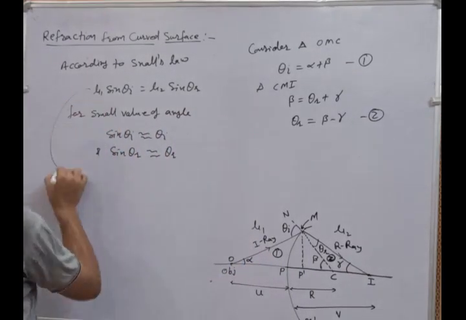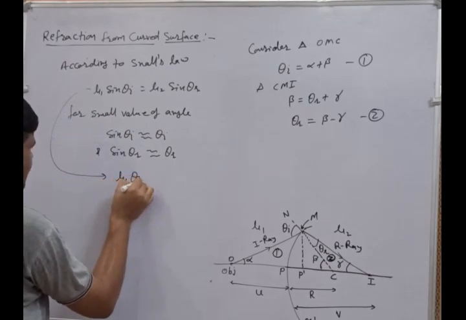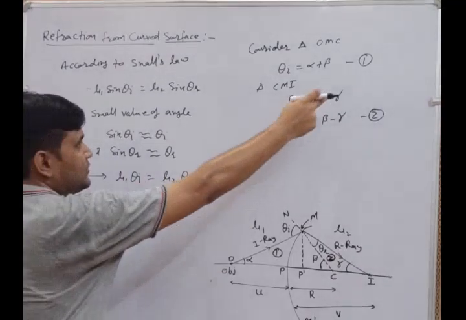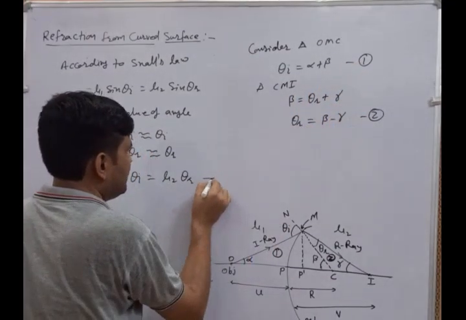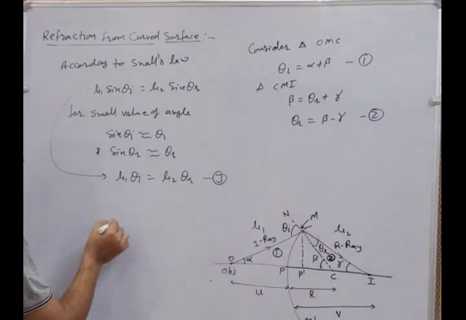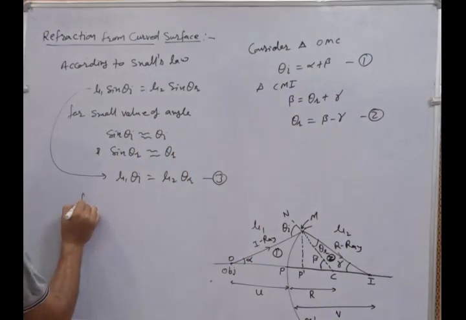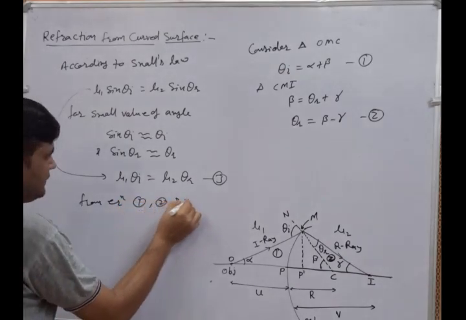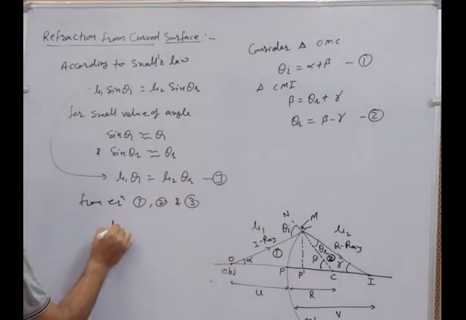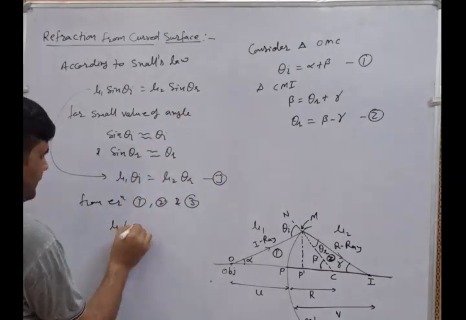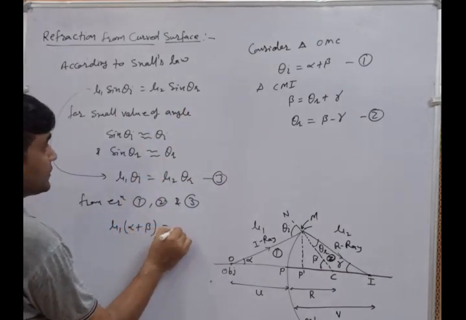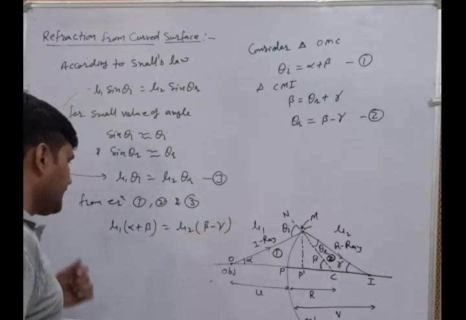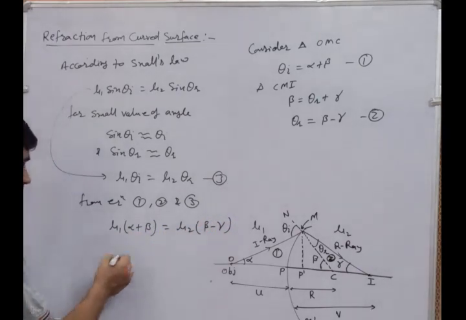Now this Snell's law is converted to mu1 theta I equals mu2 theta r, equation number 3. Now we use equations number 1 and 2, and put the values into equation number 3. From equations 1, 2 and 3, we get mu1 times alpha plus beta equals mu2 times beta minus gamma. Then we take out the multiplication here.